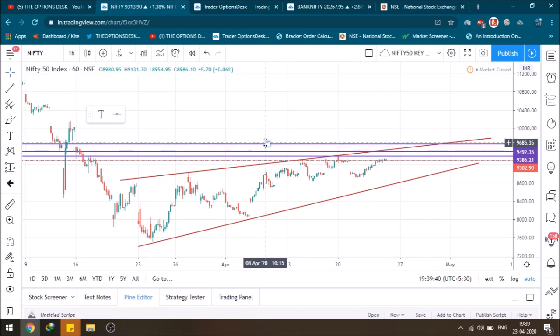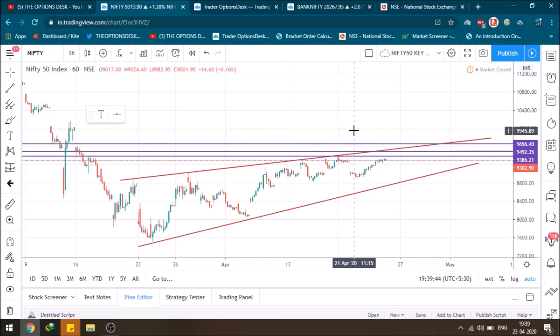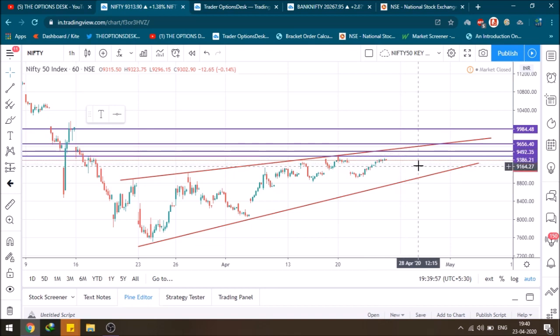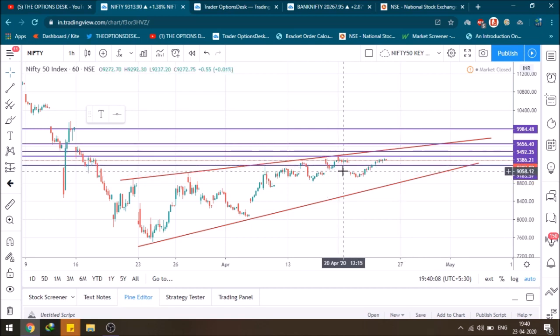So this is the upper zone which I am expecting, as the volatility has been reduced in a couple of days. This is the maximum level I am expecting the Nifty 50 can go. The highest resistance is at 10,000, we already know that. Now on the lower side, I would only sell if the Nifty 50 crosses this level, 180 points below. Then only I would go in for a sell, and I can expect the sell levels to be around 9058 or 9060.